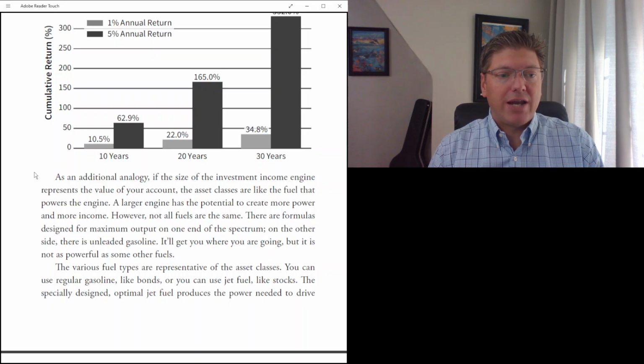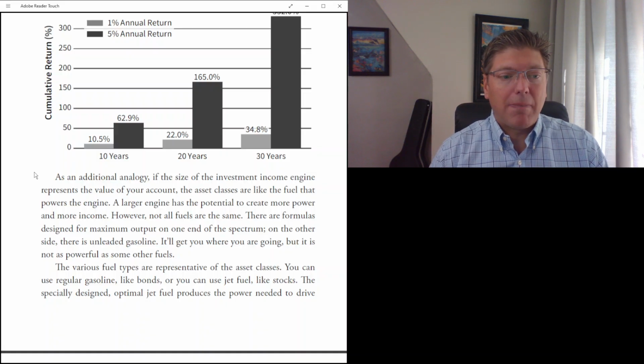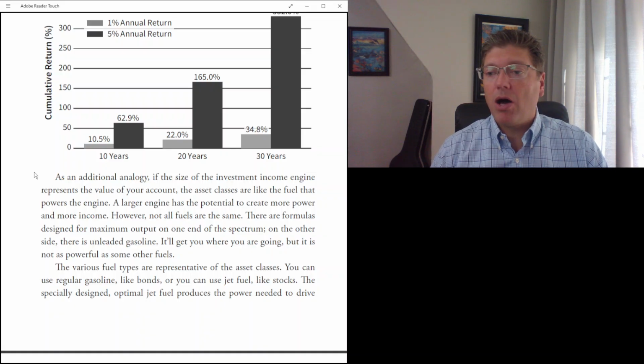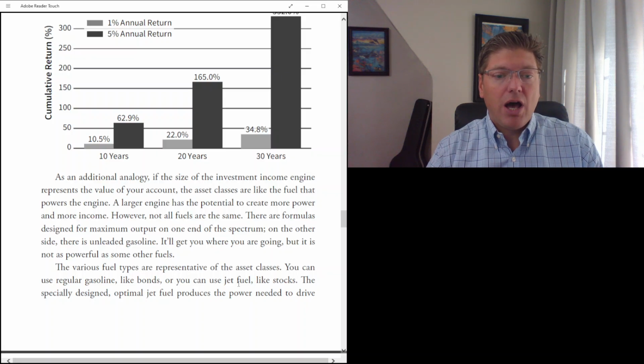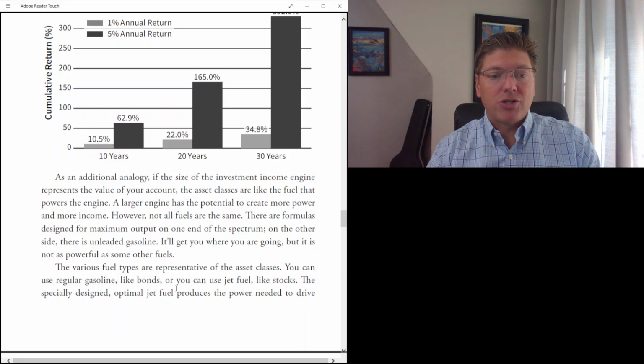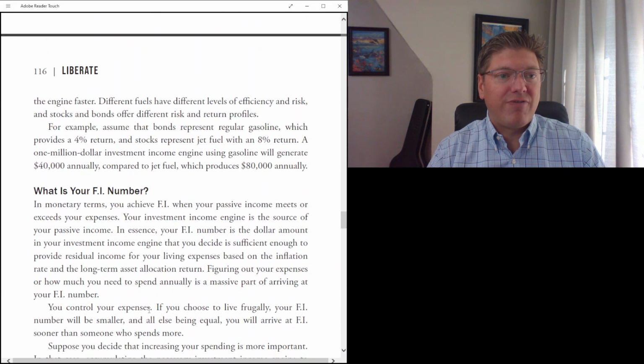On the other side, there is unleaded gasoline. It'll get you where you are going, but it is not as powerful as some other fuels. The various fuel types are representative of the asset classes. You can use regular gasoline, like bonds, or you can use jet fuel, like stocks. The specially designed optimal jet fuel produces the power needed to drive the engine faster.